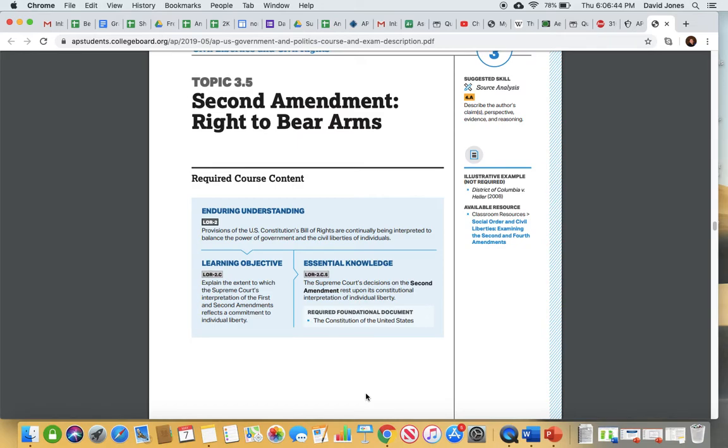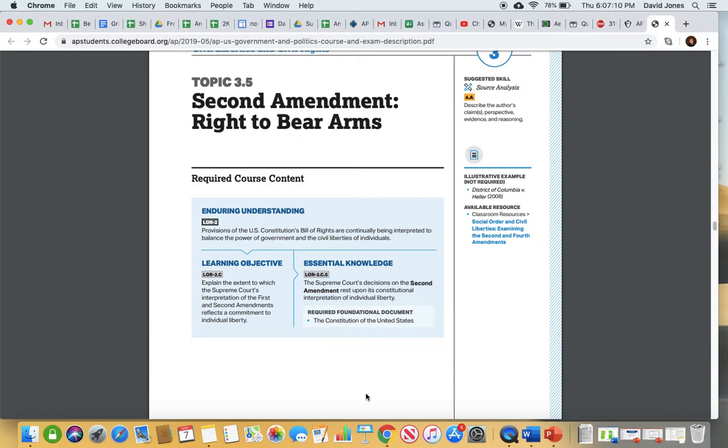So basically, this is something that the federal government and the state government cannot restrict, the right of a person to bear arms. Now, there are restrictions that they can put in place, though. If they want to require background checks at the state level, that's fine, because states handle licenses. If they want to require gun licenses or they want to require different restrictions that go with that, that is also fine. So as long as they're not prohibiting a person from owning a gun, they can put restrictions on that,